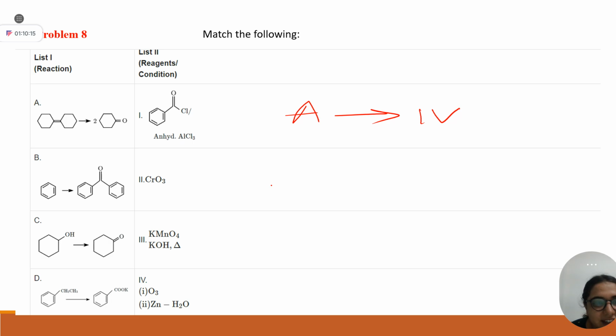Option B. Option B is your electrophilic aromatic substitution. Okay. Your benzoyl chloride with AlCl3, acylation. AlCl4 negative will go out. Your acylium will attack on your phenyl ring. Friedel-Crafts acylation. Exactly.